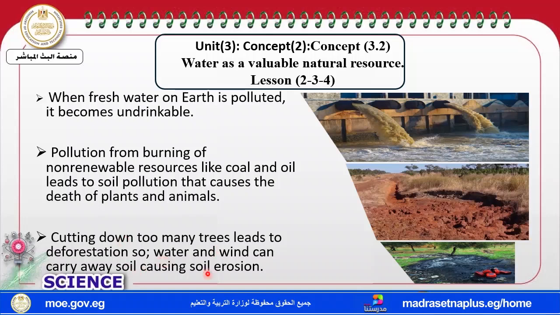And also it will cause something called soil erosion. Soil erosion means that the soil will move away.